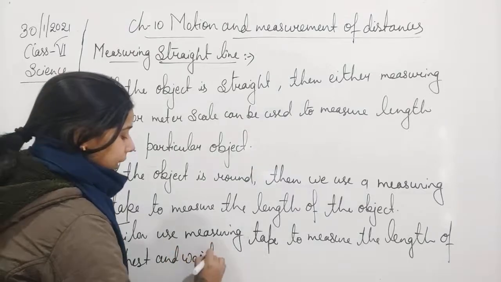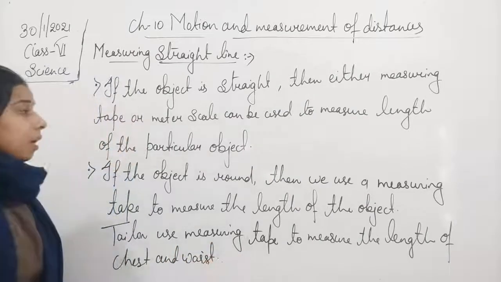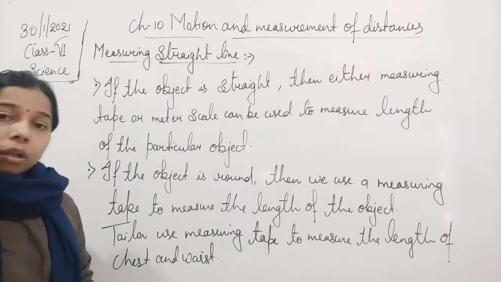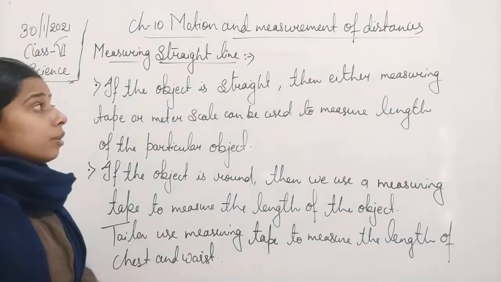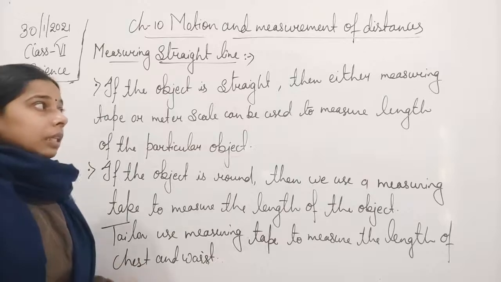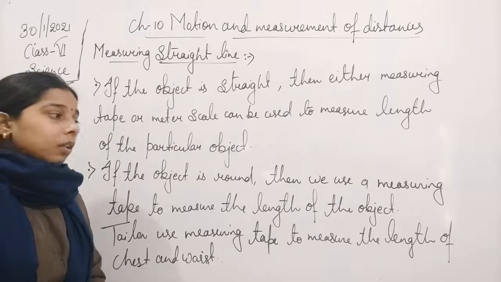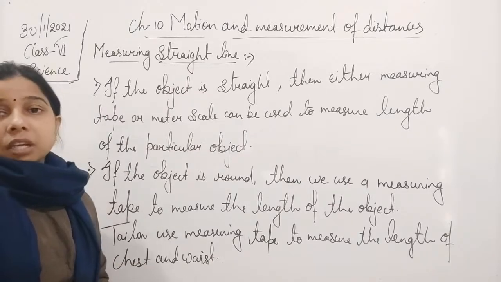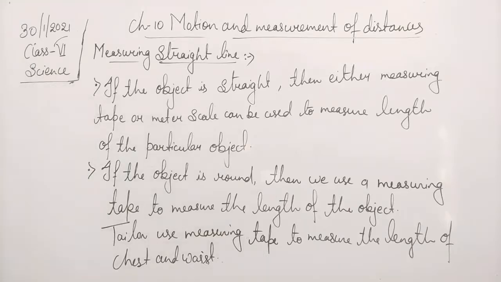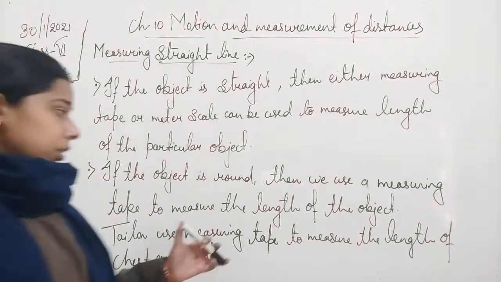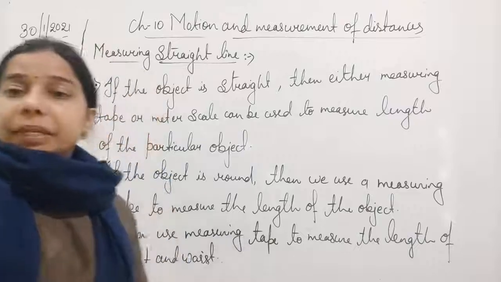So we can say that the measuring tape can be used to measure all things. Now you see here students, we have seen two things. Either if you want to measure a straight path or if you are measuring a curved line, we are going to use the measuring tape or the meter scale.